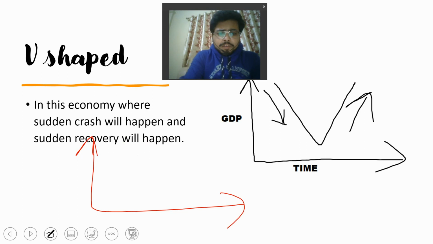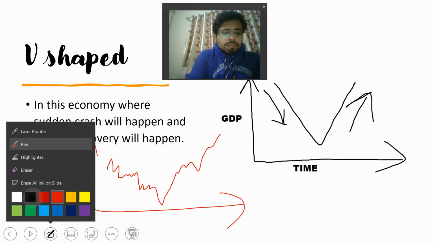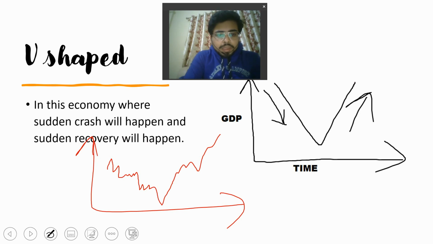For the V-shaped recovery, let us suppose the economy is moving like that, it is moving like that, and then it is coming up like that. So overall, if you see the graph of this economy, it will be like this one. So that's why we are saying it is V-shaped recovery.